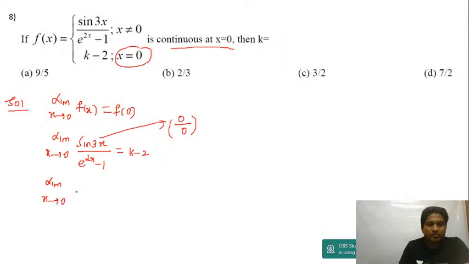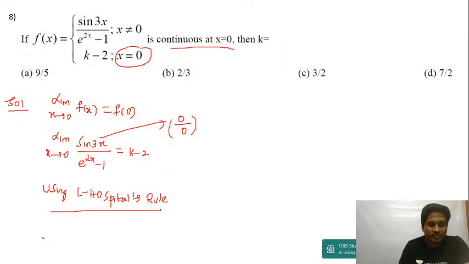Now I'm going to write this as limit x tends to 0, use L'Hopital's rule. Let me mention here, 0 by 0 form, you should use L'Hopital's rule, very useful. Using L'Hopital's rule. Okay, don't use L'Hopital's rule in the board exam, guys. PUC, CBSE, you have to use the normal method only, no L'Hopital's rule. In fact, ISC students have L'Hopital's rule, but state syllabus and CBSE, you don't use L'Hopital's rule in boards.